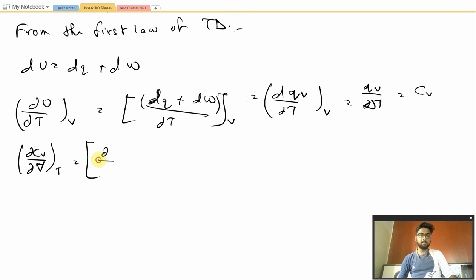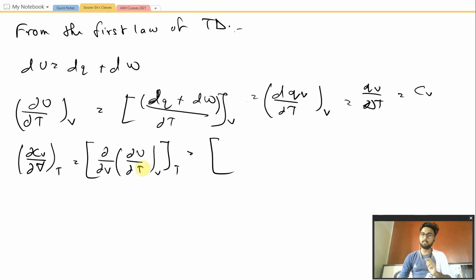So we will be having d by dV of (dU by dT at constant V), at constant T. Now we can interchange the derivatives in accordance with Euler's reciprocity rule, because all of them are state functions, so obviously they would be following Euler's reciprocity rule. So d by dT of dU by dV at constant T.